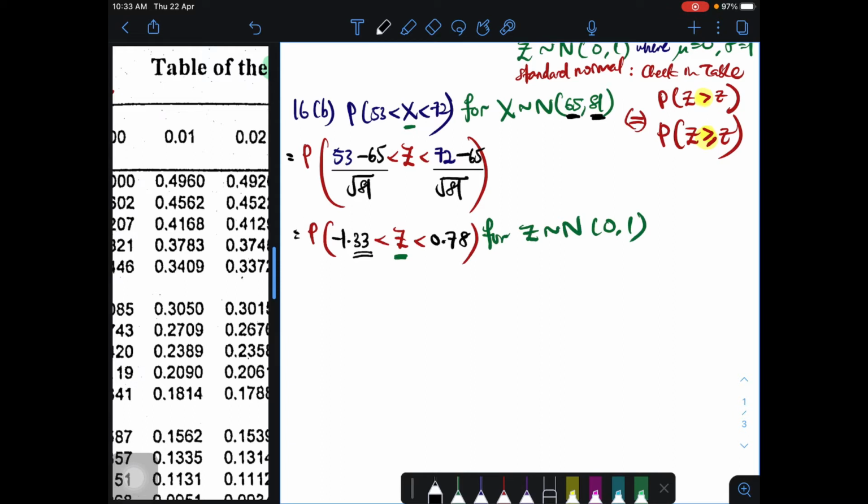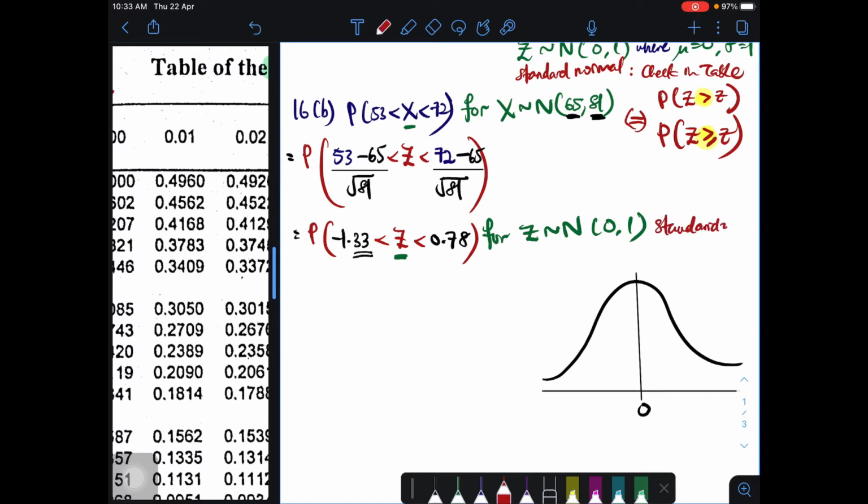And we gotta need some bell shape here. Some bell shape to do what? To standardize it. No, we already have standardized it. This is what we call as standardize. Kita dah standardize kan pun.